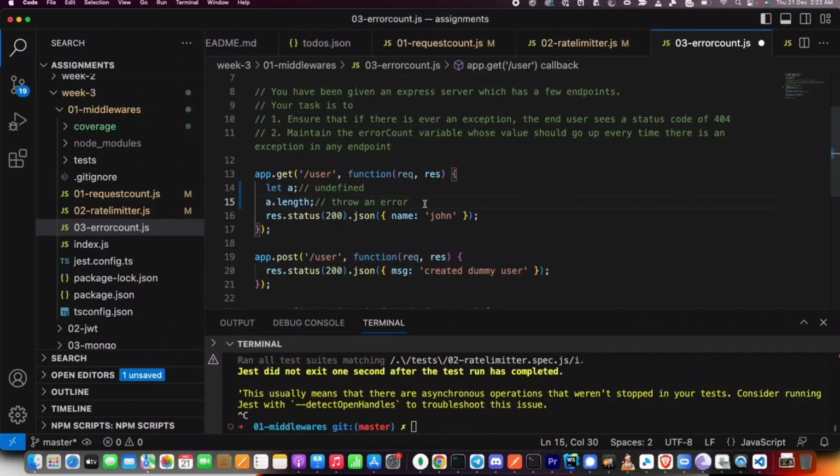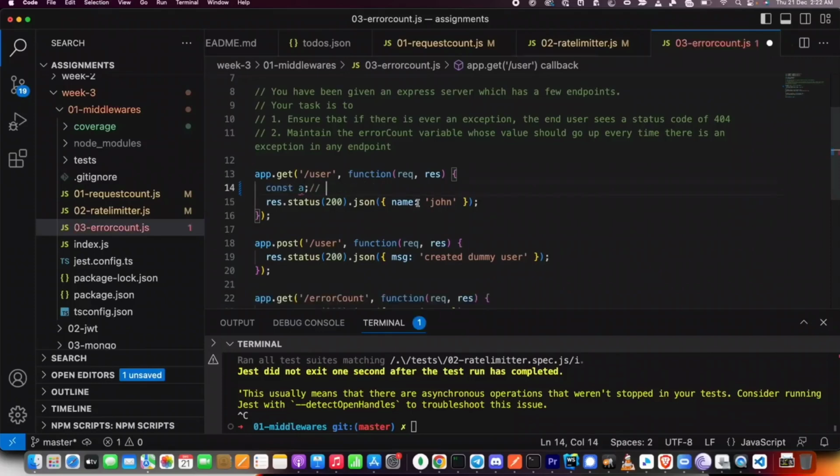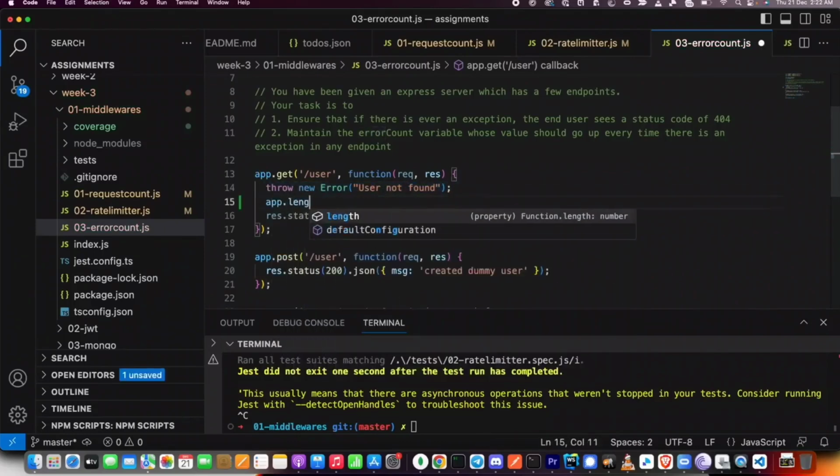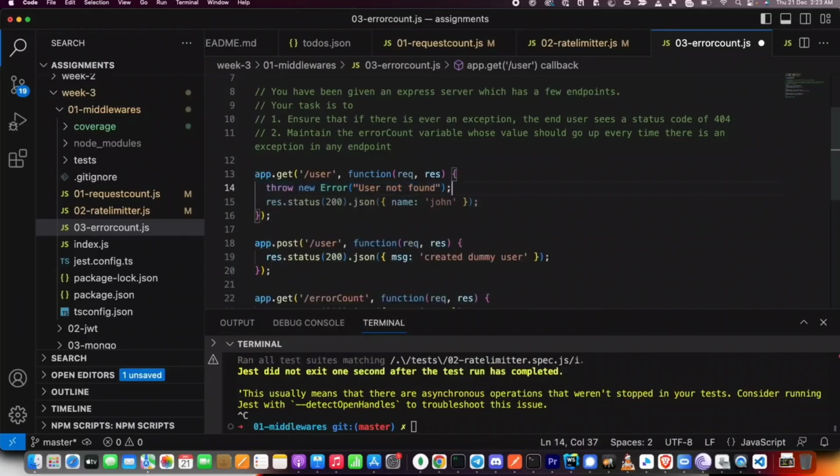This is okay, this is great, but this is not great for an Express application. If an error is ever thrown, one way is that you try to access something that doesn't exist, or you can simply use this syntax, which is throw new Error, and then whatever error message you want to give. This will do the exact same thing as trying to access a.length where a does not exist. And why is this cool? Well, this is not cool. This is bad for a few reasons.